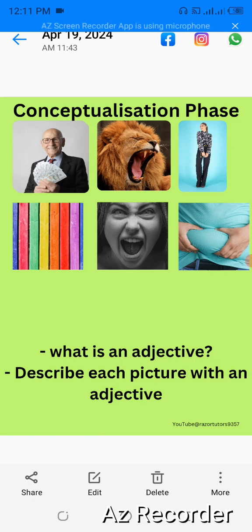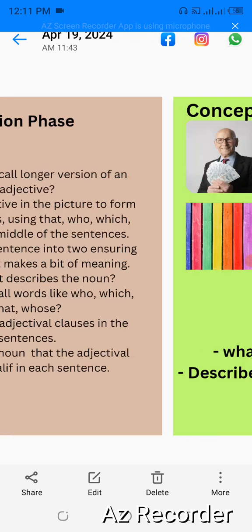Oh, no. Vampire is a noun, isn't it? Let's say an angry woman now. Yes, an angry woman. Angry, that's the adjective there. Then this one is a fat man. A fat man. Yeah. So we have rich, it's an adjective. Wild, it's an adjective. Tall, it's an adjective. Colorful, it's an adjective. Angry is an adjective. And then fat is an adjective.